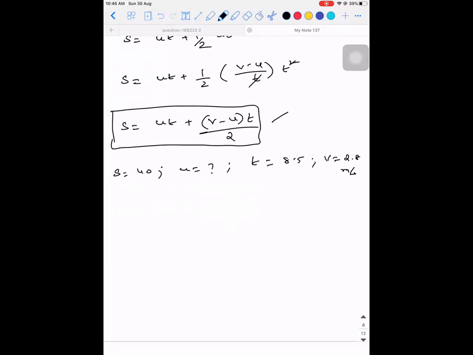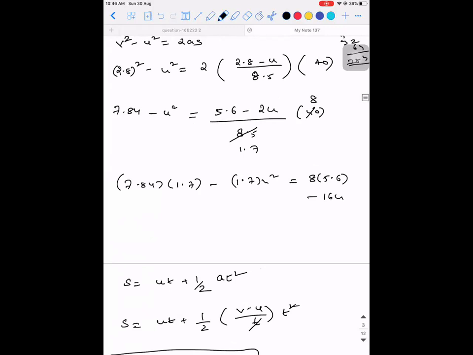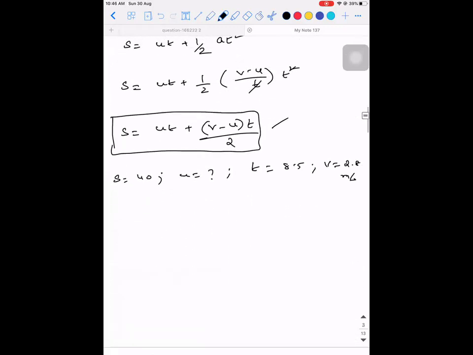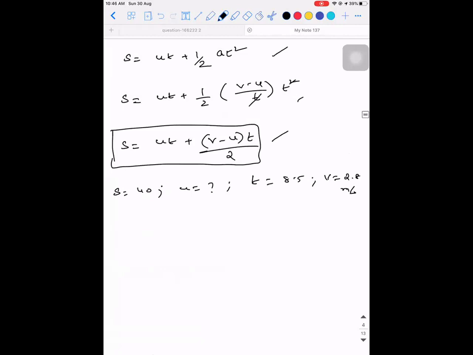See, had the numbers been easy, I would suggest the quadratic also, but the numbers are slightly complicated. 7.84 into 1.7, finding the factors will become difficult, so I'll suggest this method. So make a note of it. How many of you asked this problem? Akshay, Shri, Atul. Yes, sir, I asked for it. Both of you are clear? Yes, sir. Okay.